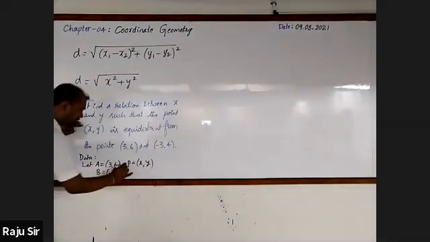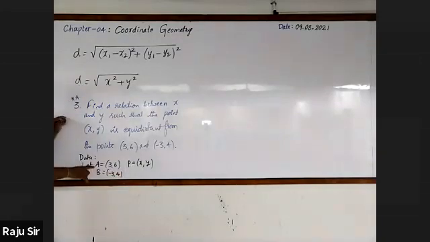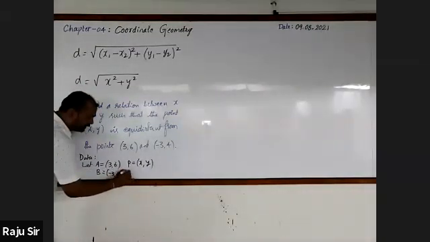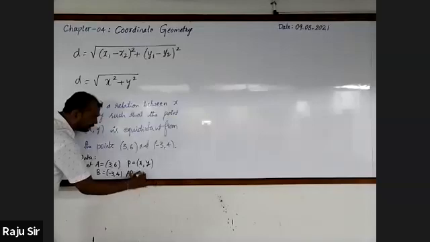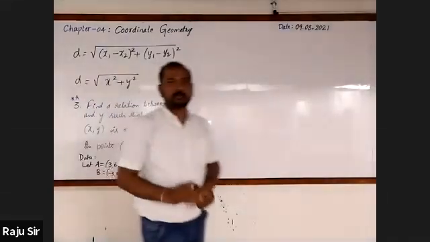This point P is equidistant from both A and B. Hence, we can write it as AP equal to BP.